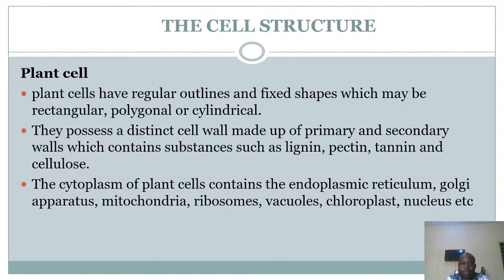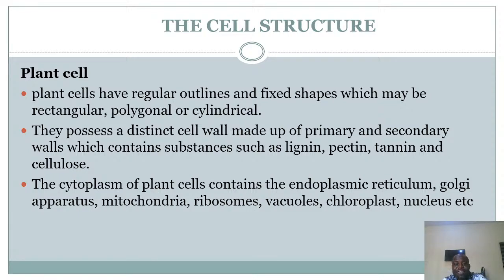They have a fixed shape. They are not irregular. You don't find them rectangular today and circular tomorrow. No. They have a fixed shape.